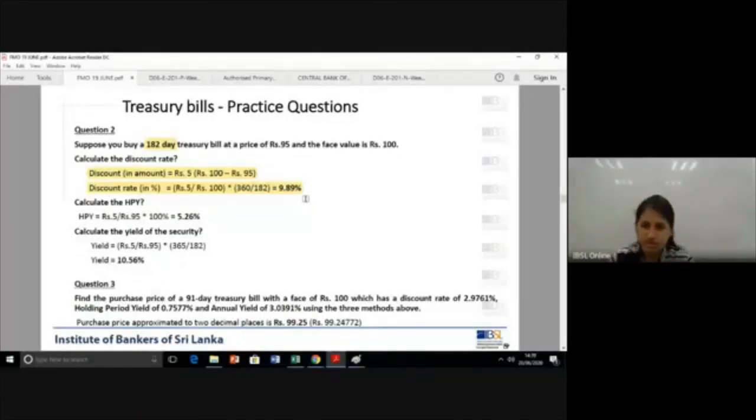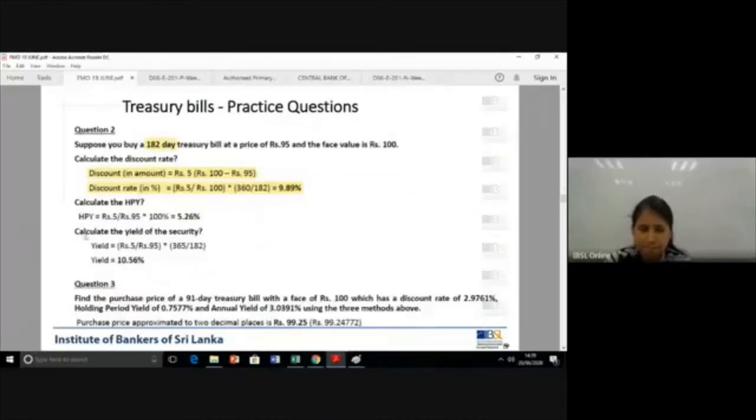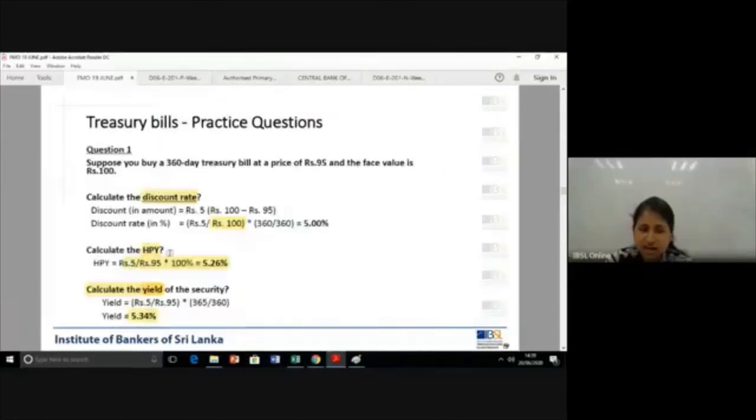What is the holding period return? 5.26. So this will be similar to this. Why? You don't annualize it. But here what you need to know is you calculate the yield, the return. The return is nearly double this. Why?